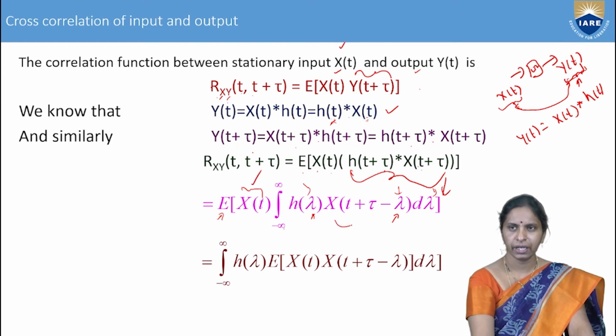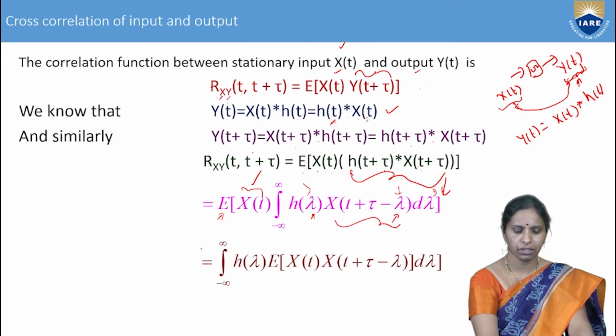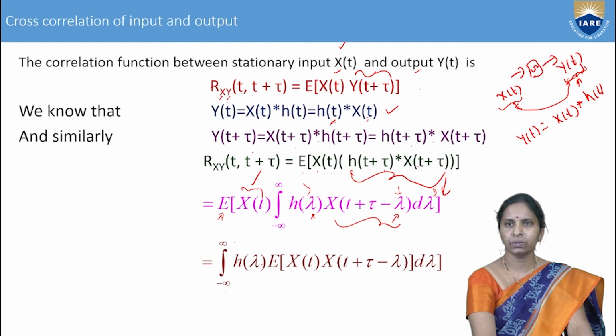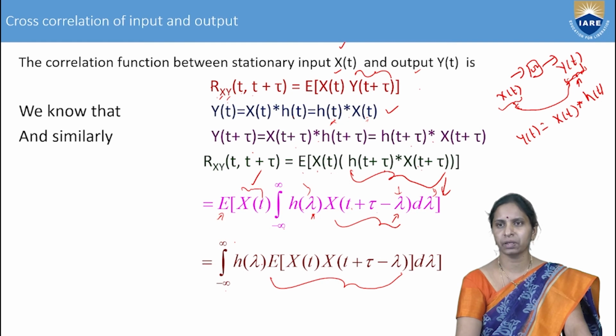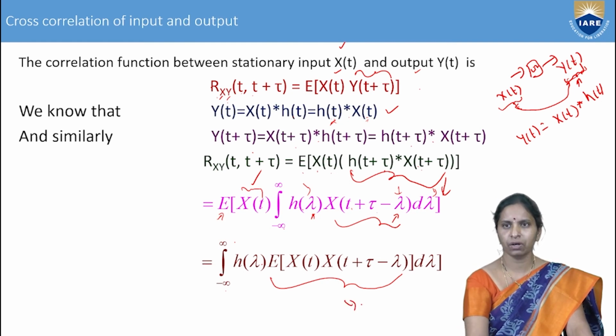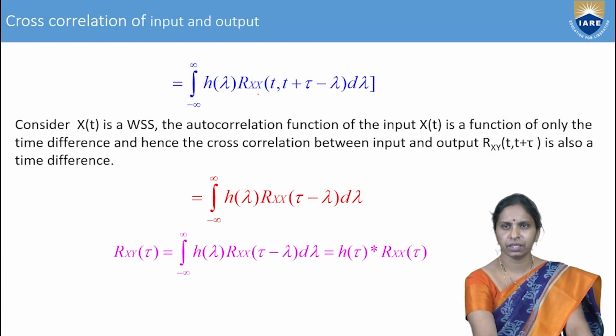X of t and x of t plus tau minus lambda is a random process. So, the remaining h of lambda you can bring outside. Then you can rewrite the equation as integration from minus infinity of h of lambda into expectation of x of t into x of t plus tau minus lambda d lambda. Now, what is this function, the expectation of x of t into x of t plus tau minus lambda? This is called the autocorrelation function.